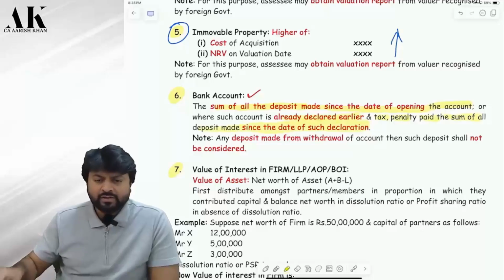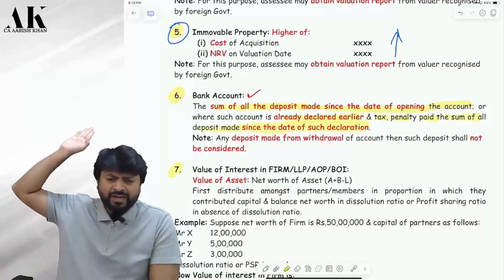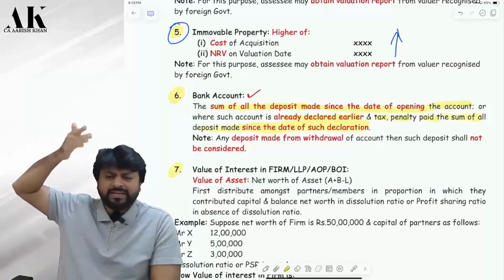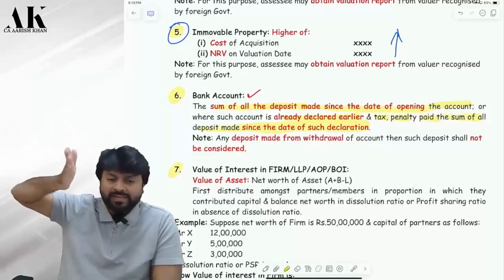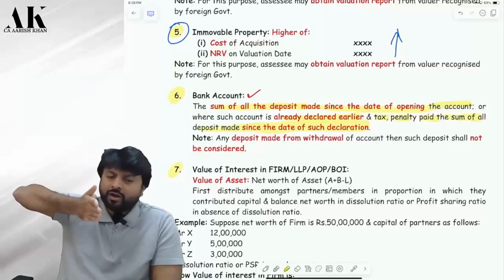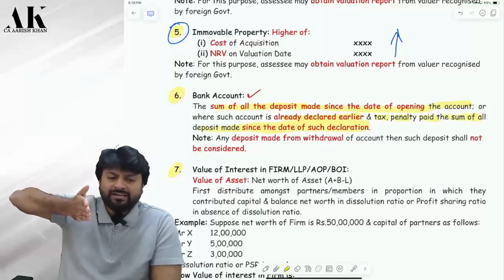Okay. So if you have declared earlier, and you have paid the tax and all, and then you have stopped declaring, then till the date of declaration, you cannot pay penalty and tax once again, no?